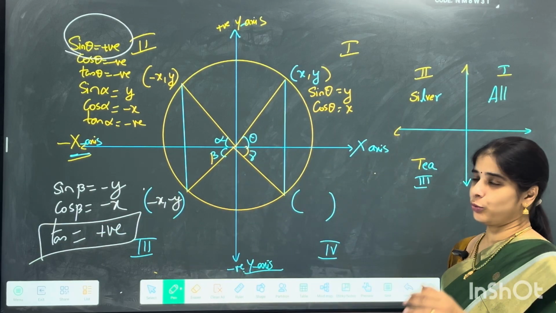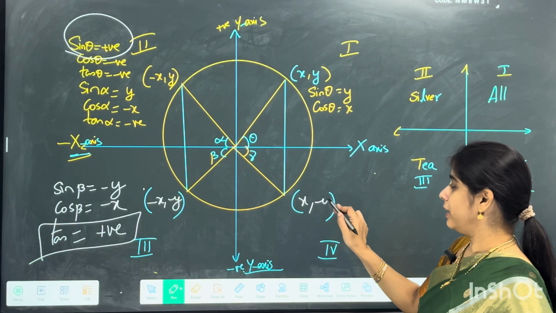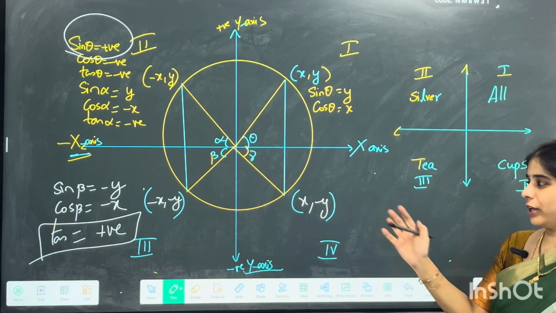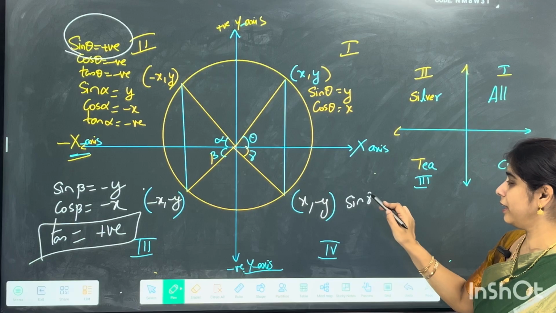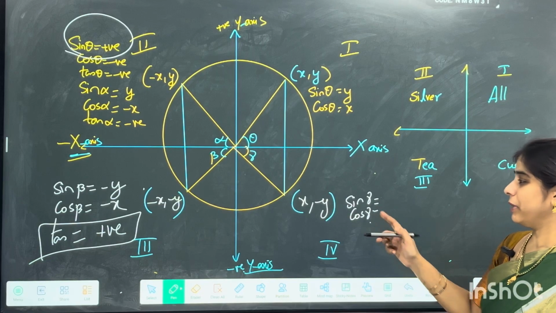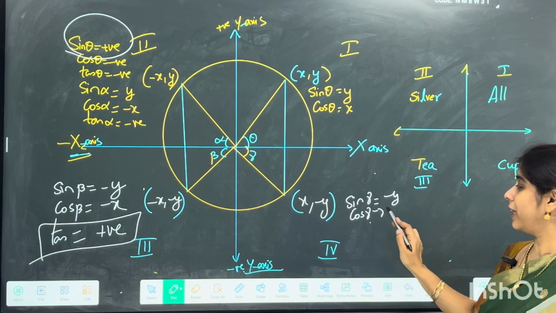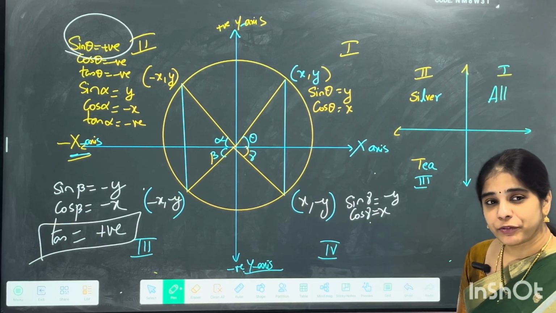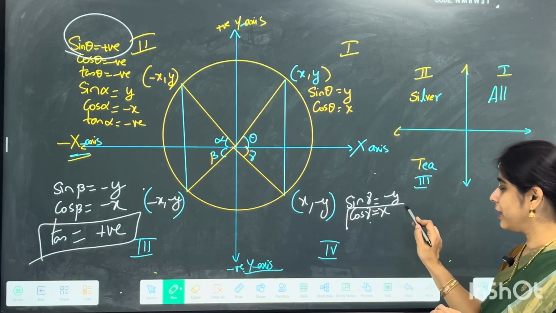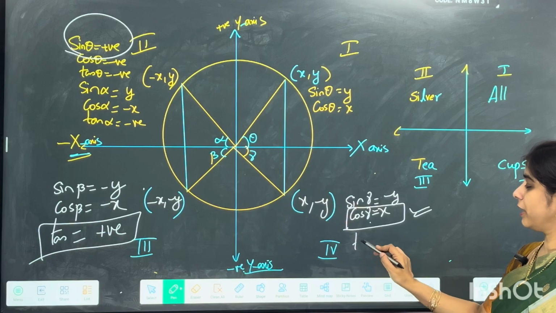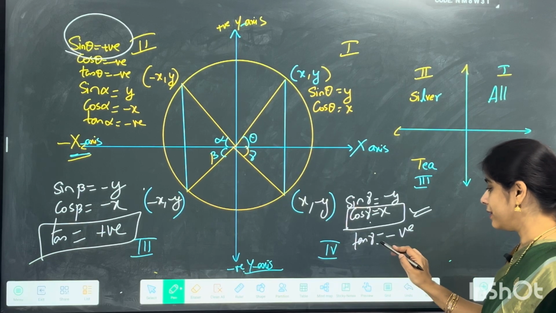Now talk about the fourth quadrant. In the fourth quadrant, your x is positive and y is negative, right? So here again, start with sine gamma and cos gamma. What is sine gamma? Sine gamma is minus y, and cos gamma is x, right? Who is positive here? Cos is positive. Did we observe that? So here I find cos is positive. Now when I'm talking about tan gamma, again negative by positive, which is negative here.